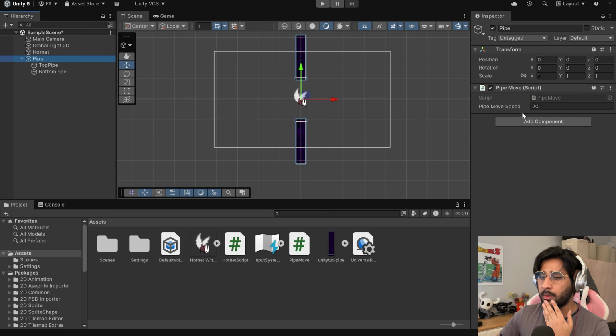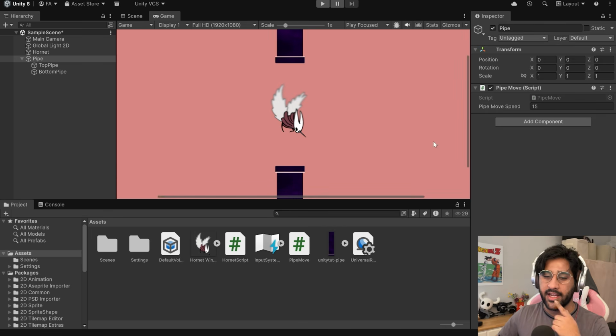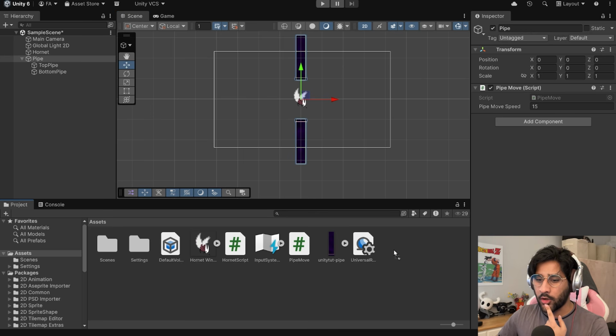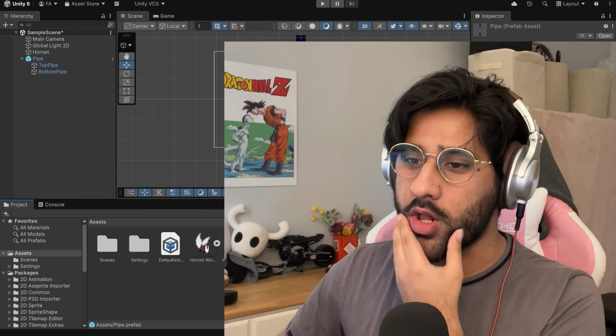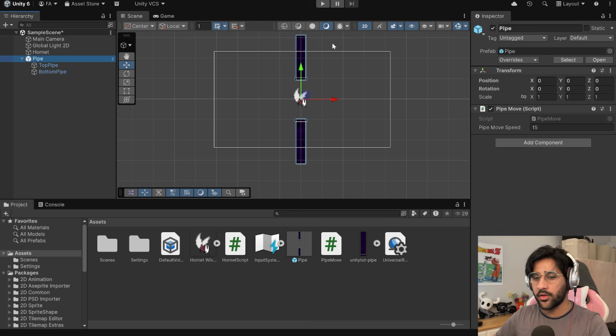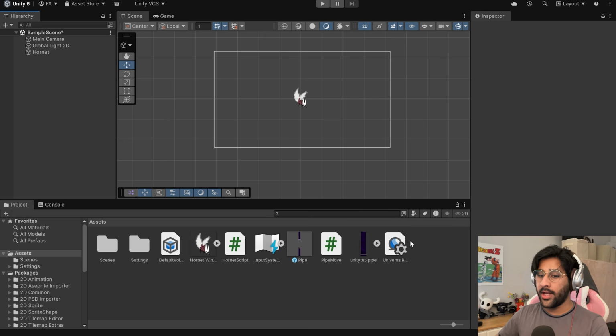I think I should adjust the move speed first then, if I'm gonna make a blueprint of it. Yeah, 15 is very good. I actually really like 15. Okay, so let's stick with 15, and now we can drag and drop this here. Boom! That created a prefab. Cool. And apparently now we don't need this anymore. So we just constructed this to make a prefab out of it, and now we can just delete it. Voila, that's beautiful. I'm gonna save everything because I don't trust myself, but that's cool.